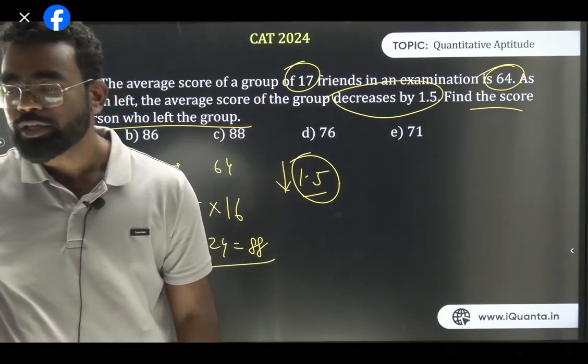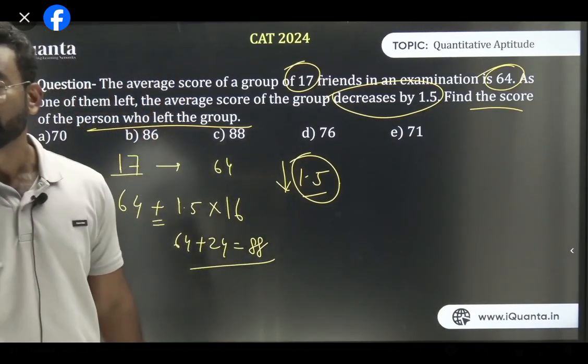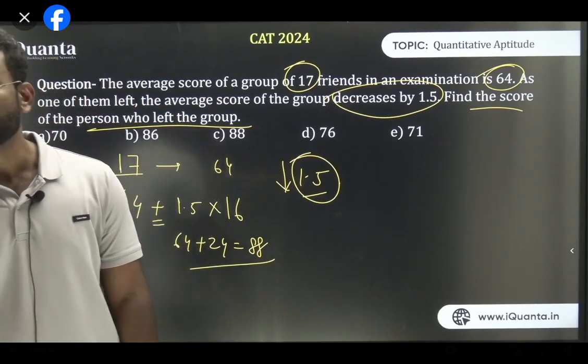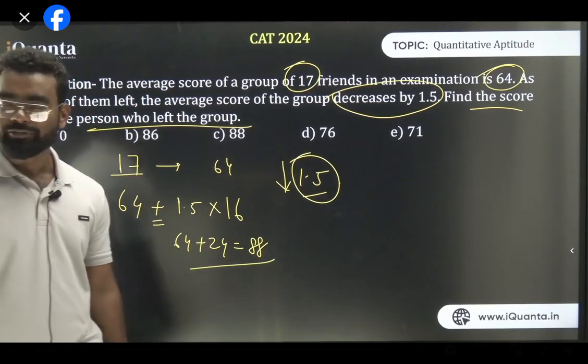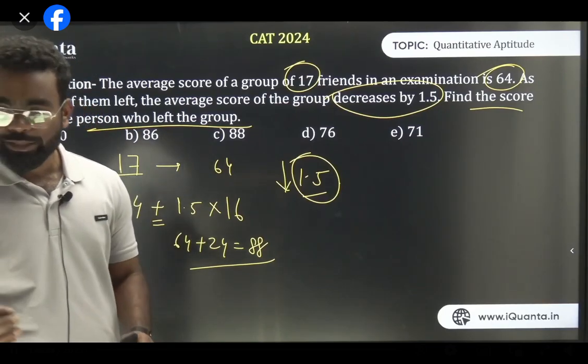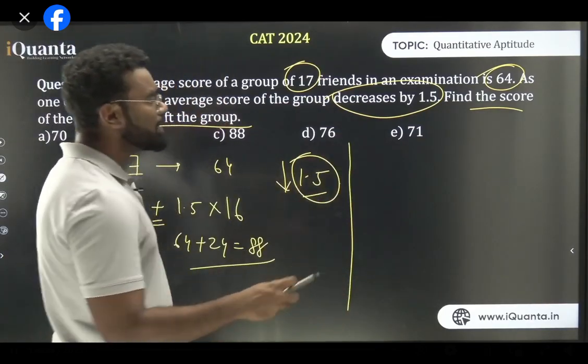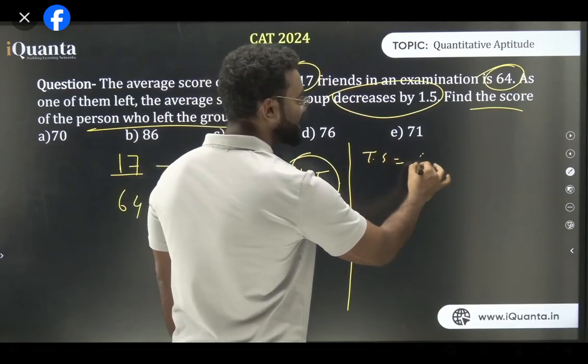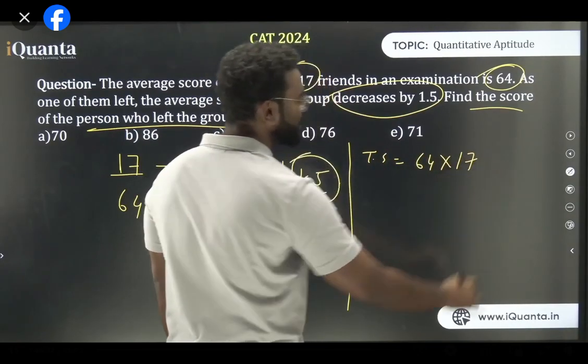अगर lowest leave करता तो, वो इसका increase होता है. मैंने इसका पिछले बार बताया ना, Nishit, the previous example I have given you. Why has it been added? So please understand, just before I've given you the example of why it has been added. Because जब वो decrease होता है, let's make it a very easier way to solve also. Think about it. Initially उसका total कितना था? Initially total score था. Let's say the total score is 64 into 17. That was the initial total score, right?